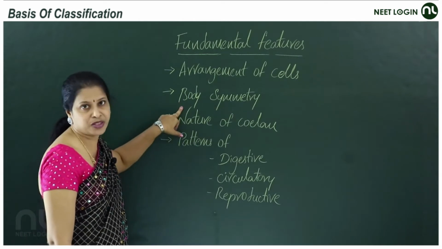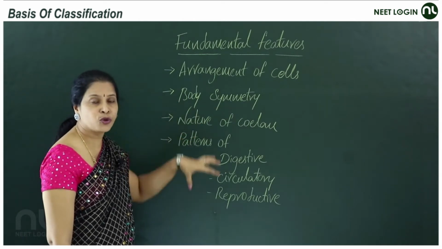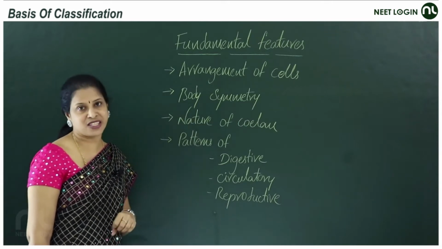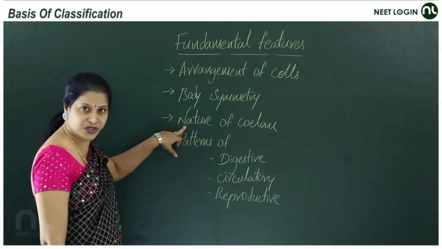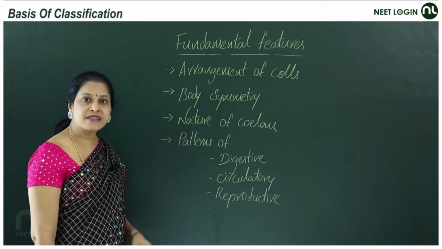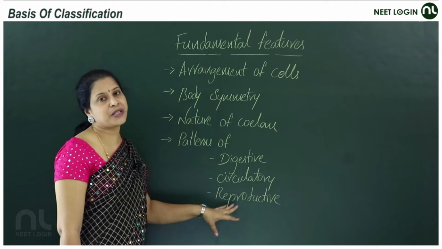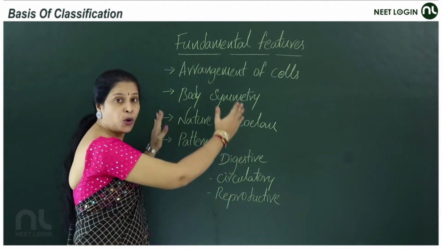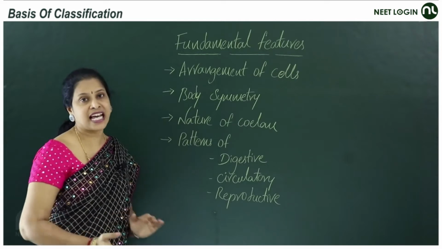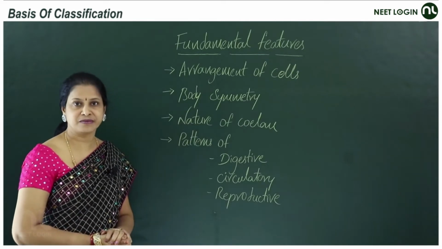Body symmetry is also one of the basic fundamentals helpful for classification. Nature of coelom, the patterns of digestive, circulatory or reproductive systems. These are all the fundamental features helpful for the classification of animals.